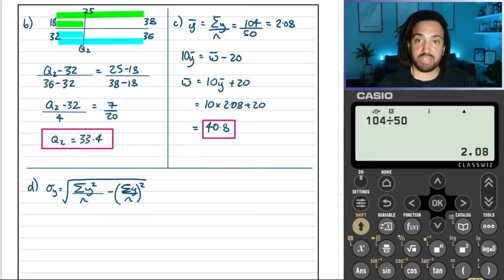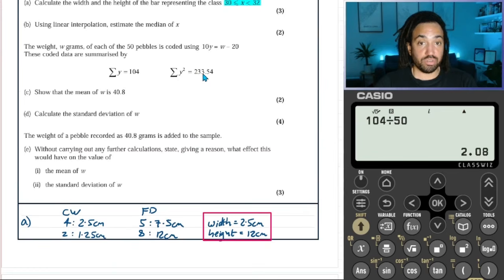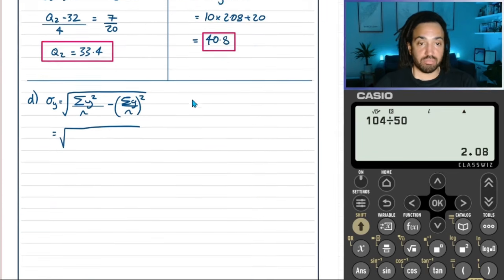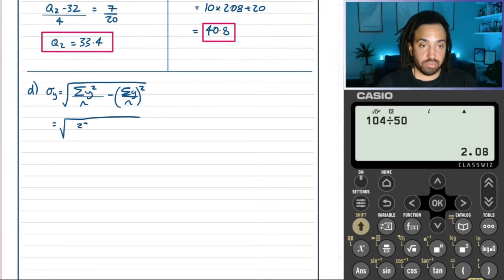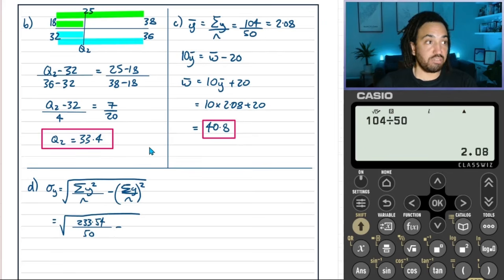Okay, so we can just then put in the values. So for the sum of the Y squareds, it's 233.54, and that's all over 50. And then this in here is the mean. So we know what that is already. We worked that out to be 2.08.